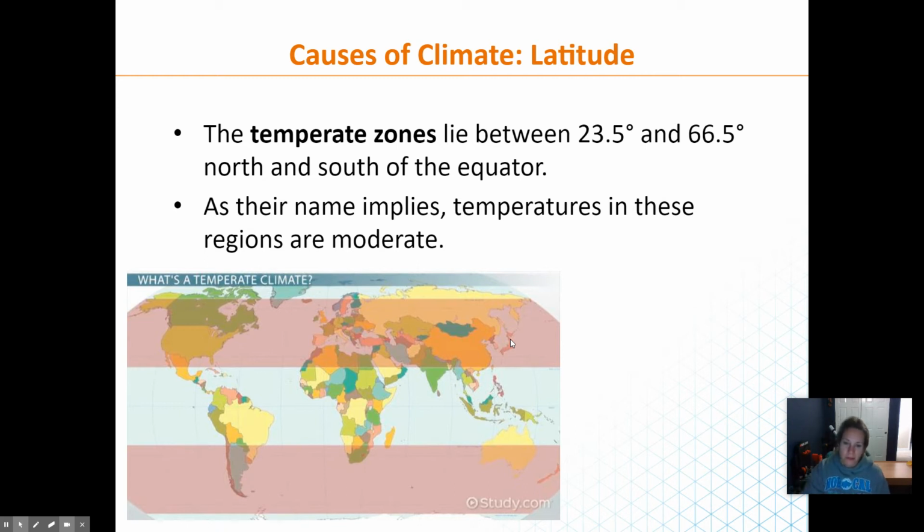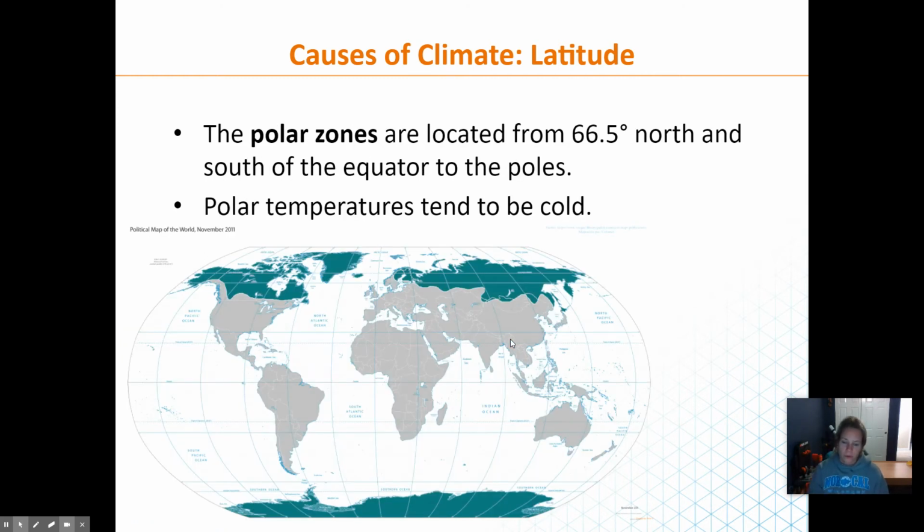And these areas are 66.5 degrees north or south. So this would be our Arctic and Antarctic circle. And it tends to be very cold because the angle of the sunlight is much less than at the equator.